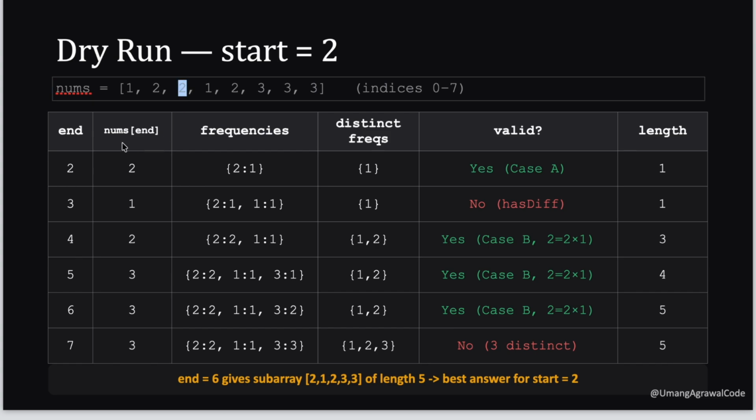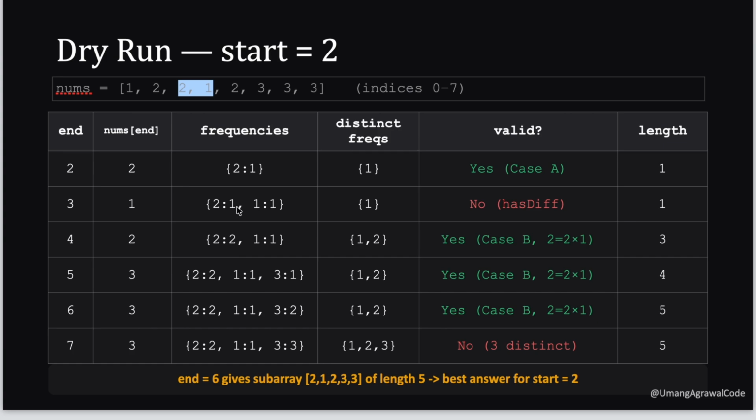Now here it contains only a single element 2, so it is balanced, and the count of 2 is 1, so the length is 1. The length of our answer currently is 1. Now we will increase the end to 3. So we have taken 2 and 1.